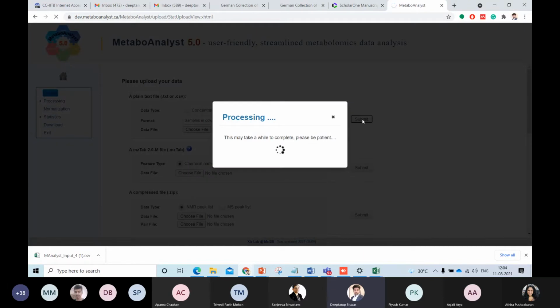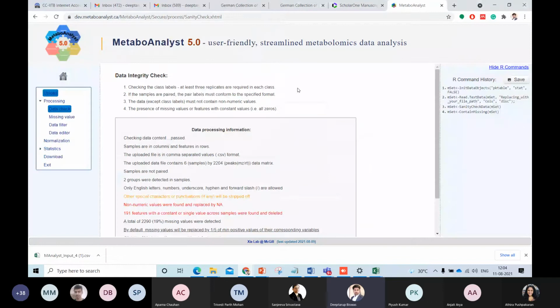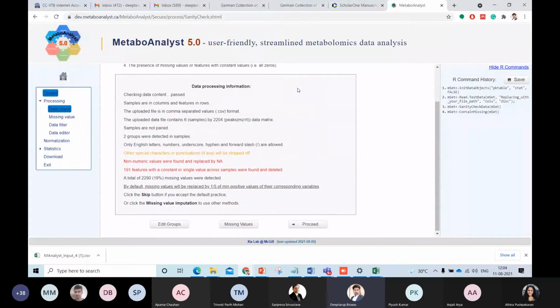Once you click on submit, it will give you a data integrity check. That means how the data is actually looking. I should emphasize that you should check all these points, whatever is coming, very thoroughly. For example, 2 groups were detected, right? Because we know that one group is brain tumor and the other group is control. The next point is that some non-numerical values have been replaced with NA. 191 features have a constant single value. So this could be some missing value or some zero.